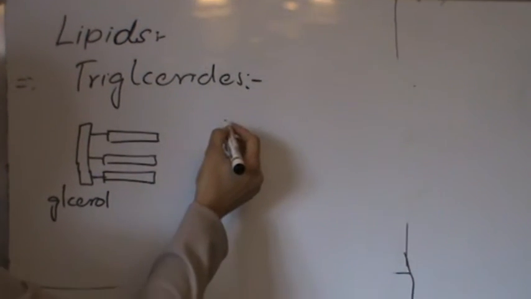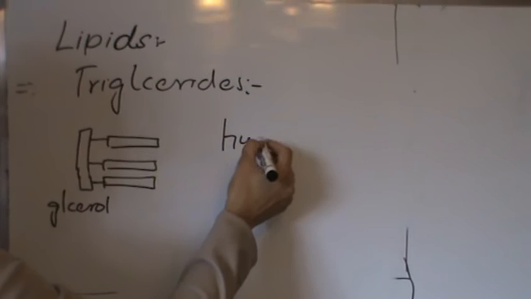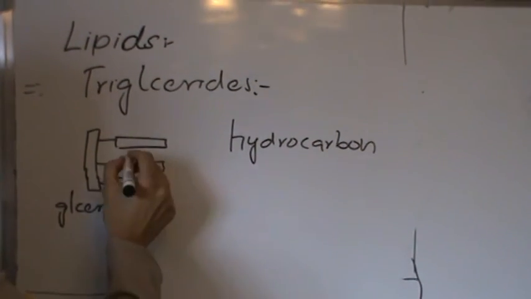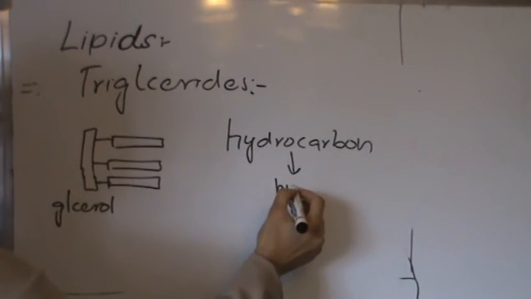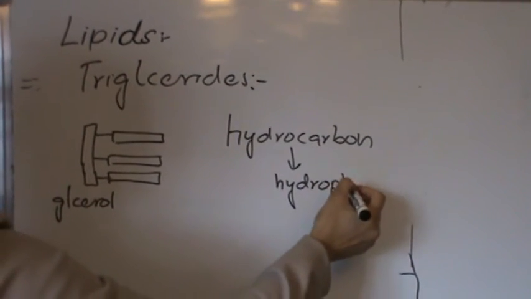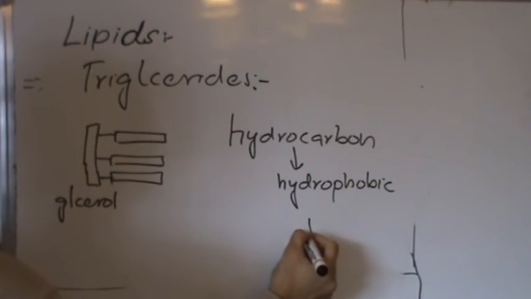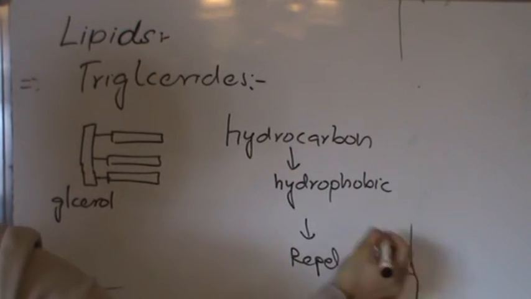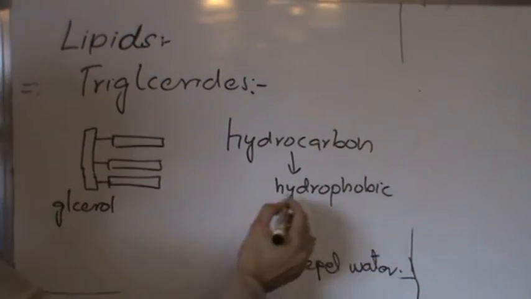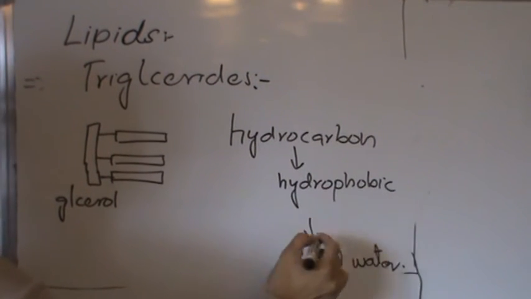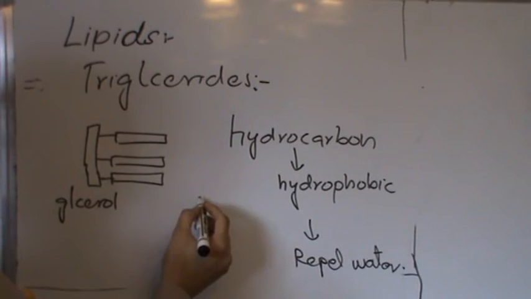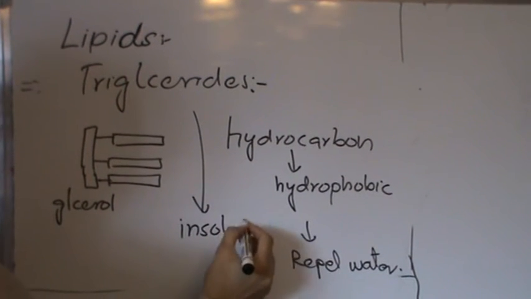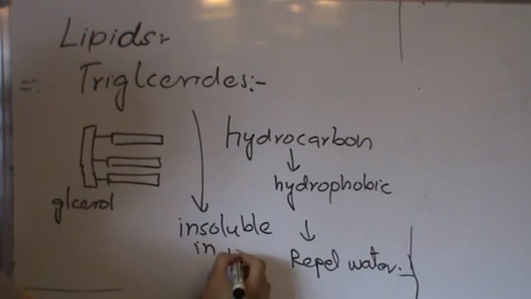These fatty acids have long hydrocarbon tails that hold a lot of energy. These hydrocarbon tails are hydrophobic, which means they repel water. Because of these hydrophobic hydrocarbon tails, lipids are insoluble in water.